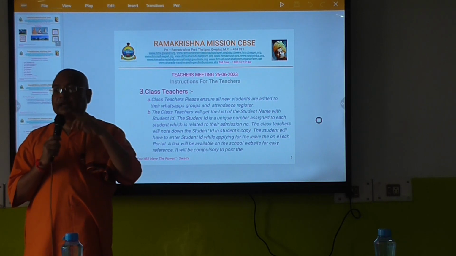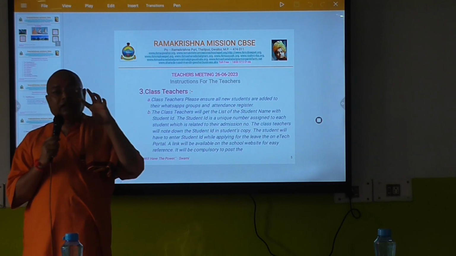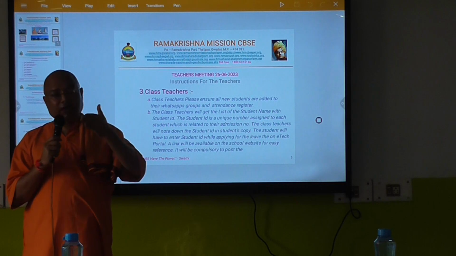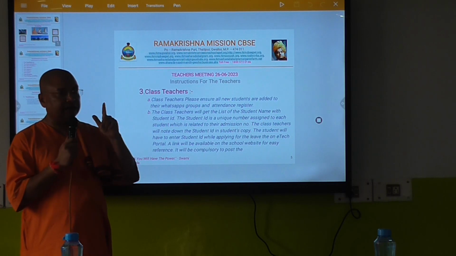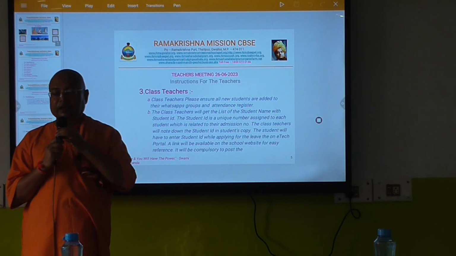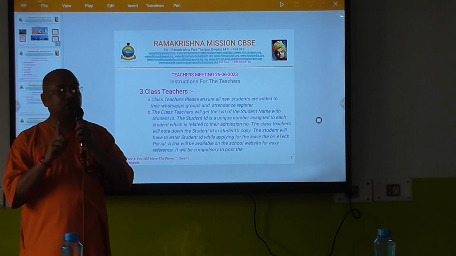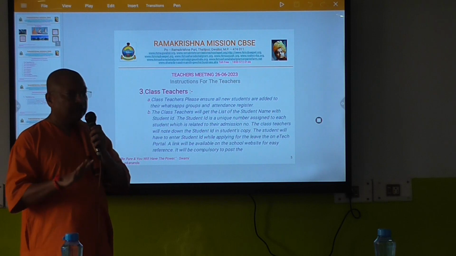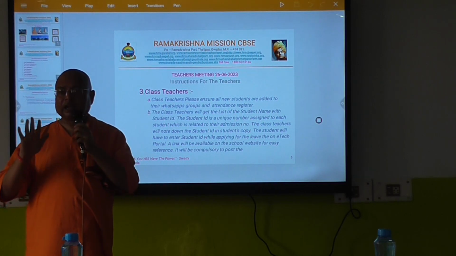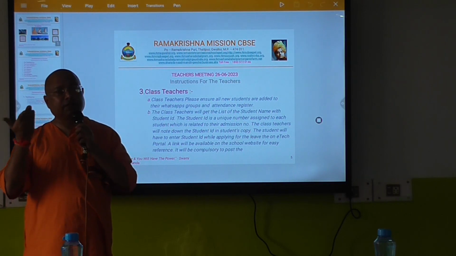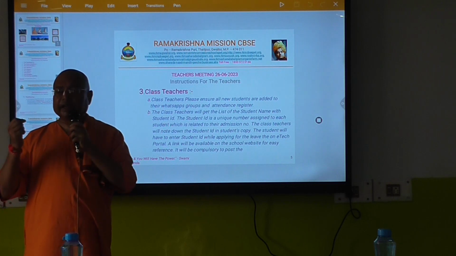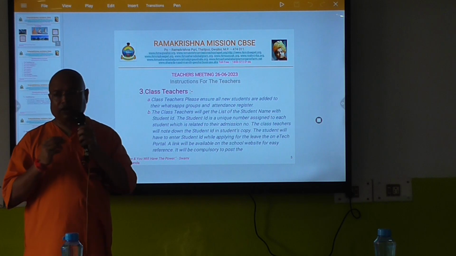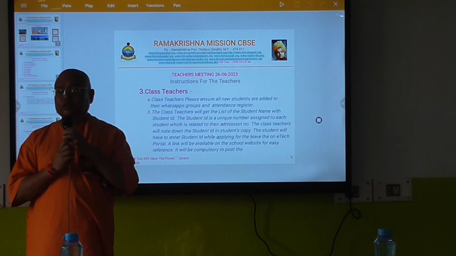If not, immediately you put it on that respective WhatsApp group, it has to be generated from class so and so. Immediately user ID and password will be generated, and one list of all the user IDs and passwords of all the platforms. Teacher must keep it as a hard copy as well as a soft copy on their mobile, so that any time if any parent is asking for it, immediately you can share the user ID password.